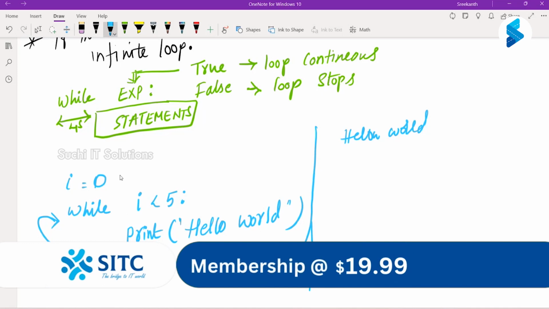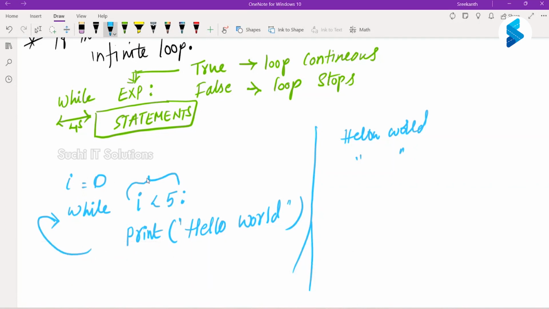I is still 0. Did we change the I value anywhere? No, sir. So what happens? It will again check, I is still less than 5. Okay, fine, it will print hello world again. Again, the third iteration. Is I less than 5? What is the I value? 0. So what happens here? Your base condition is never met because you're not changing the I value, which leads to what?